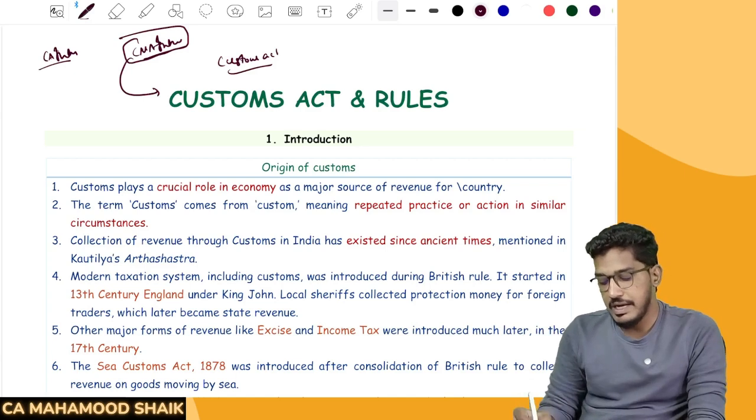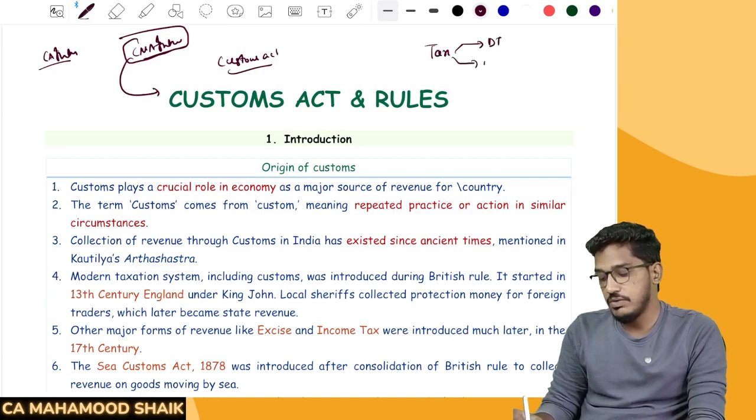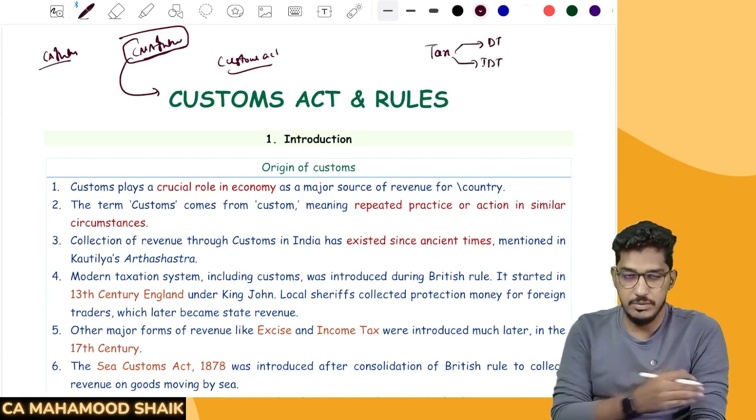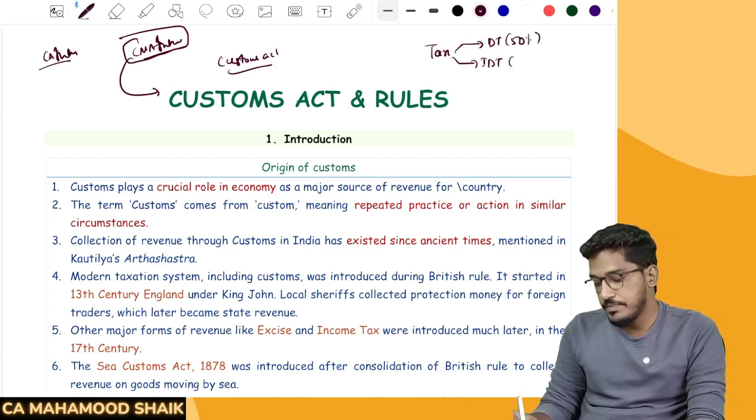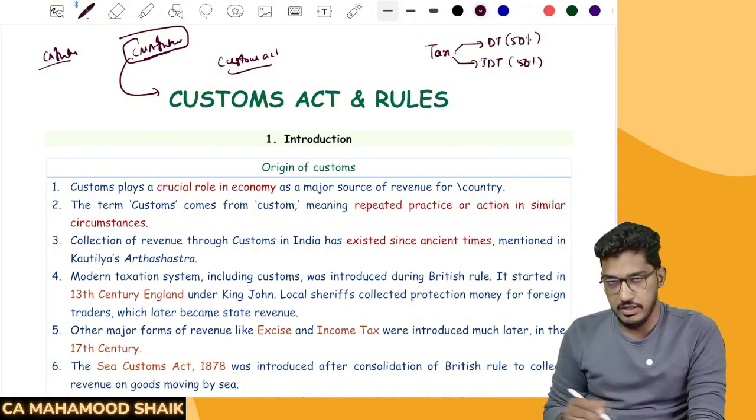As you all are aware, as a part of our CMA inter, we have a taxation paper. In that taxation paper, we will be learning direct taxes also, and we will also be learning indirect taxes. DT also we will be learning, IDT also we will be learning. So DT constitutes 50% of the weightage, and IDT also constitutes 50% of the weightage.